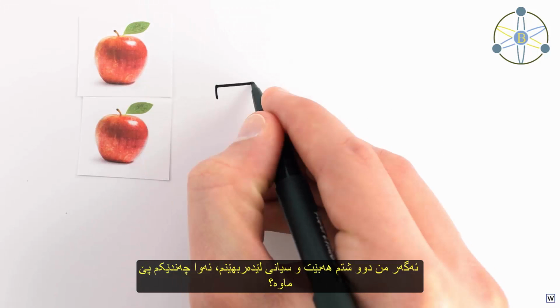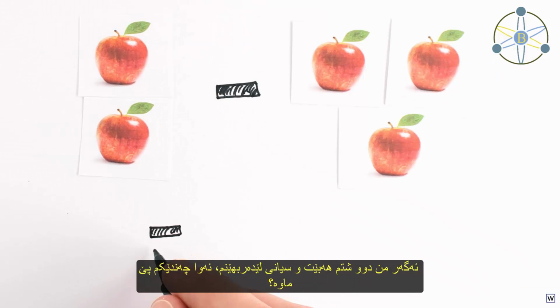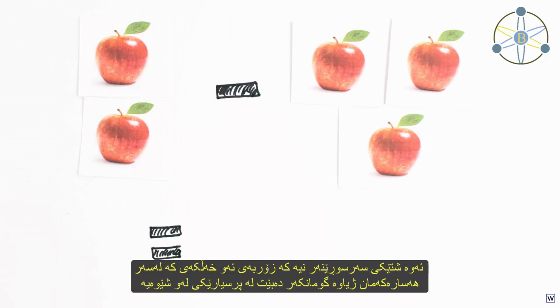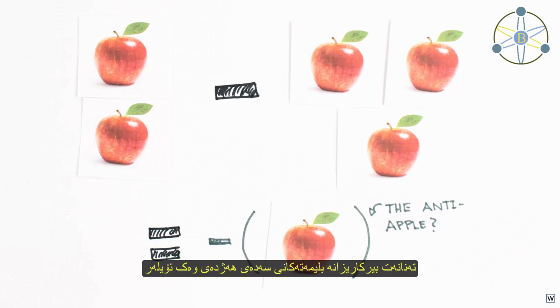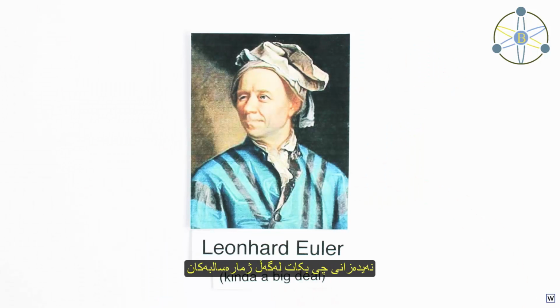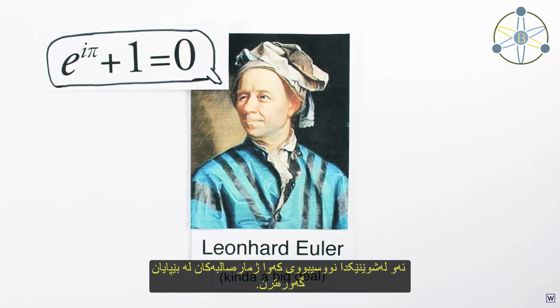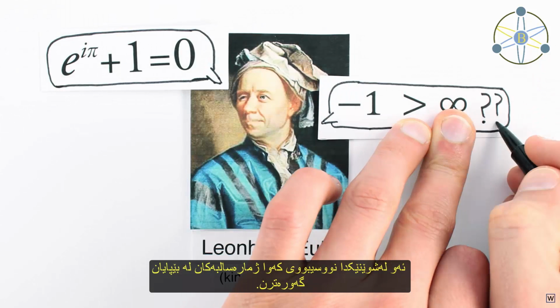In words, this algebra problem basically says, if I have 2 things and I take away 3, how many things do I have left? It's not surprising that most people who have lived on our planet would be suspicious of questions like this. These problems don't make much sense. Even the brilliant mathematicians of the 18th century, such as Euler, didn't really know what to do with negatives. He at one point wrote that negatives were greater than infinity.